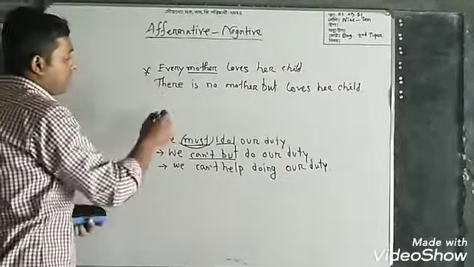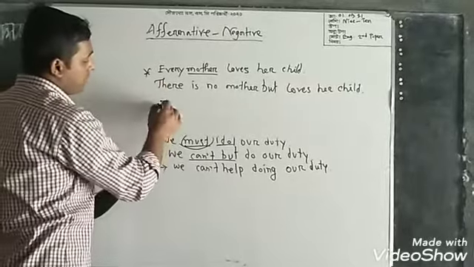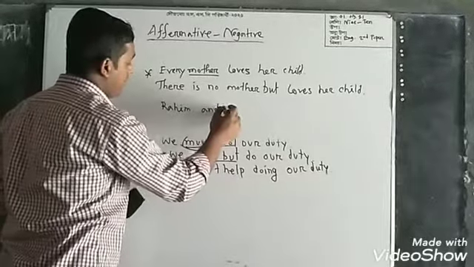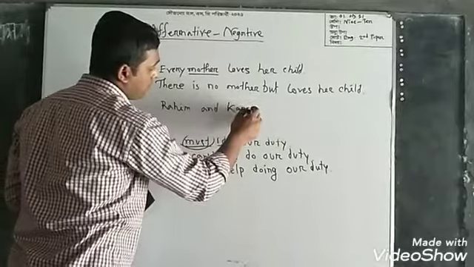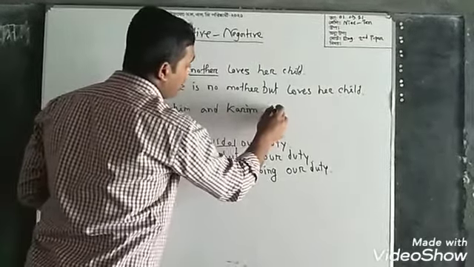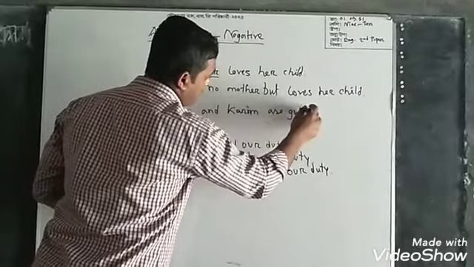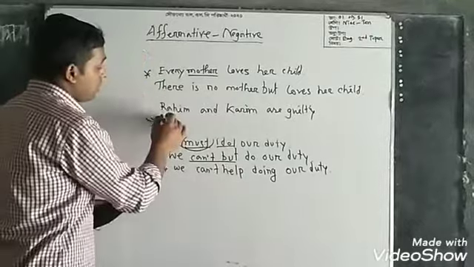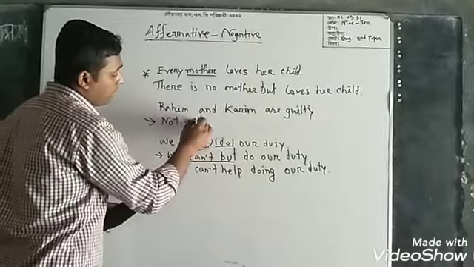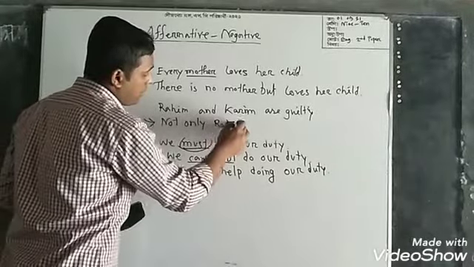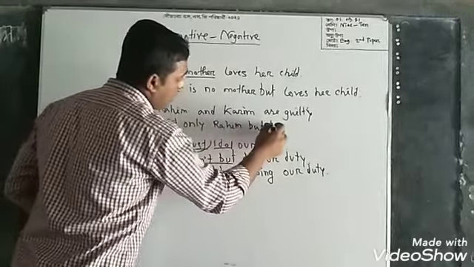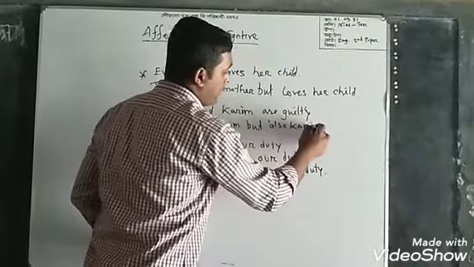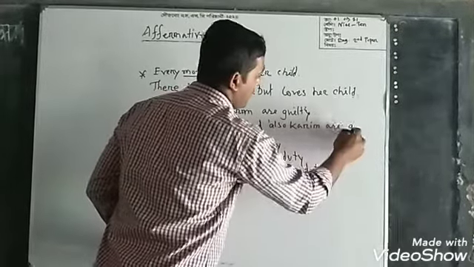And then if you find and, look at this sentence I write: Rohim and Karim are guilty. If we try, then: not only Rohim but also Karim are guilty.